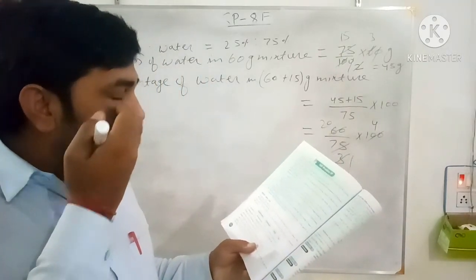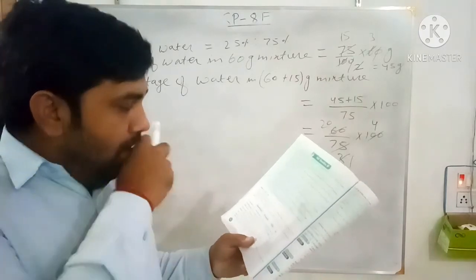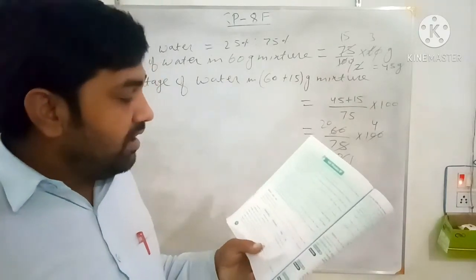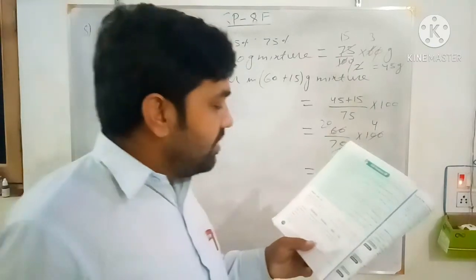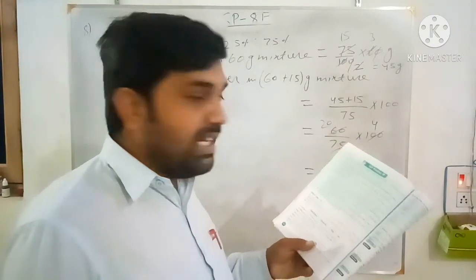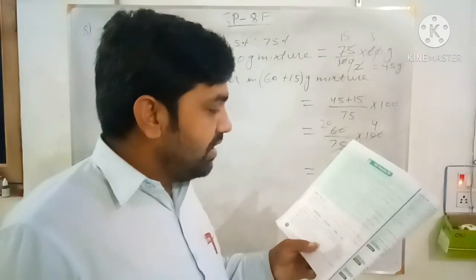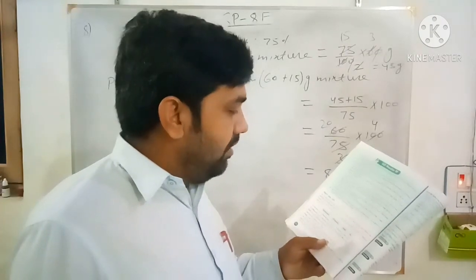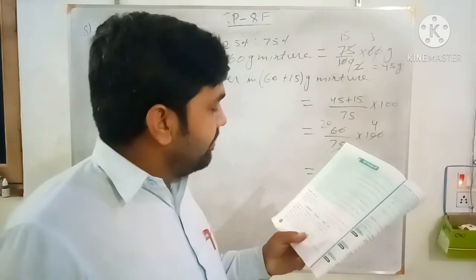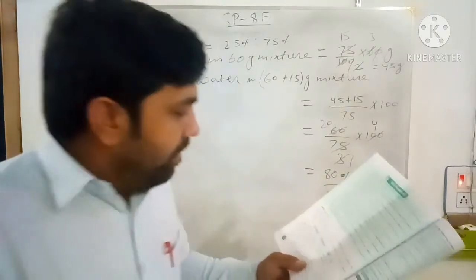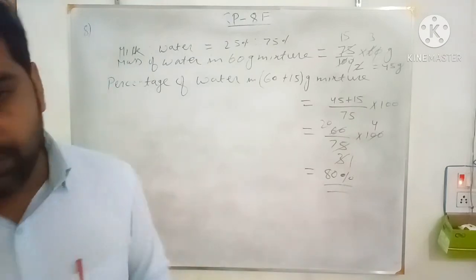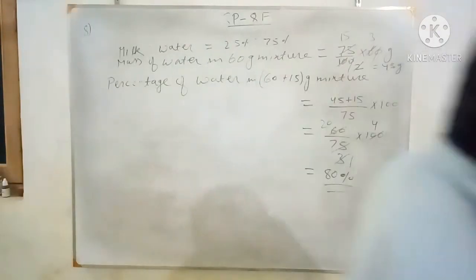So sugar is not evaporated, only water is evaporated. So the solution's total volume now is what? 6 minus 1, 5 liter. So in 5 liter of solution, sugar is intact. So find the percentage of sugar in the remaining solution. First you calculate the sugar in 6 liter solution.